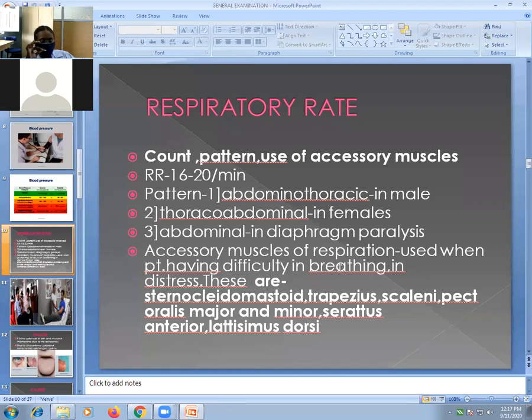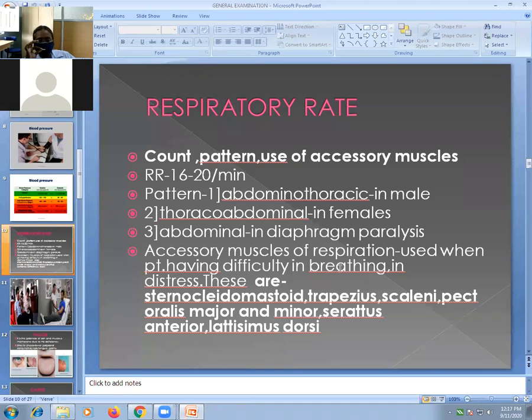Accessory muscles are used whenever the patient is feeling breathless. The patient has to work more when the work of breathing is increased. When the patient is in respiratory distress, breathless, at that time the patient uses these extra muscles of respiration, the accessory muscles. So these are used only when the patient has difficulty in breathing, respiratory distress, whenever there is increased workload of breathing. So which are these muscles?